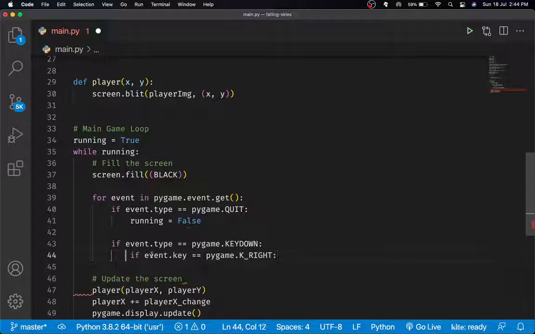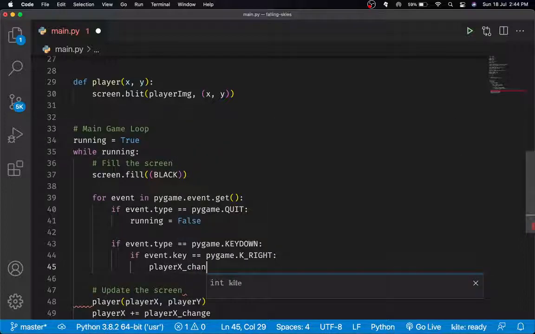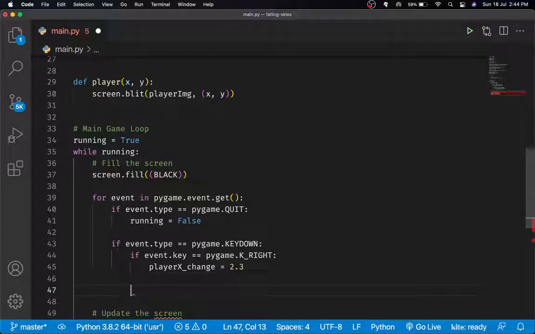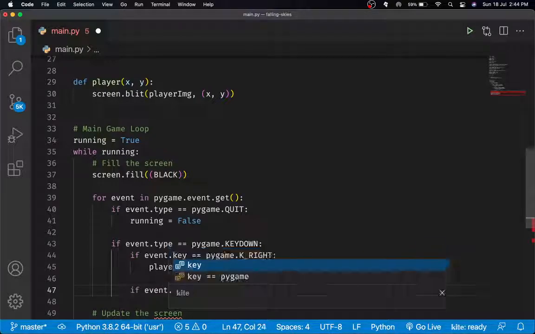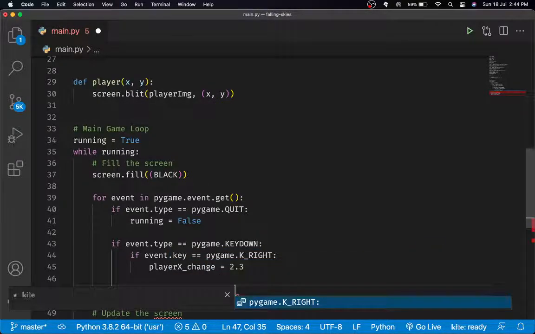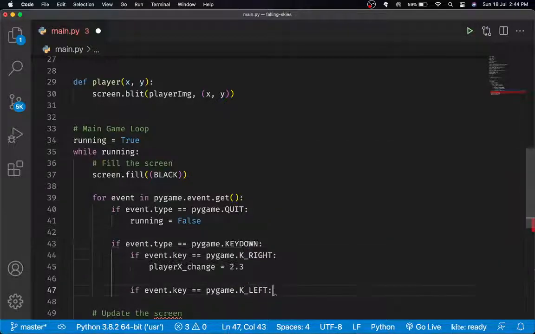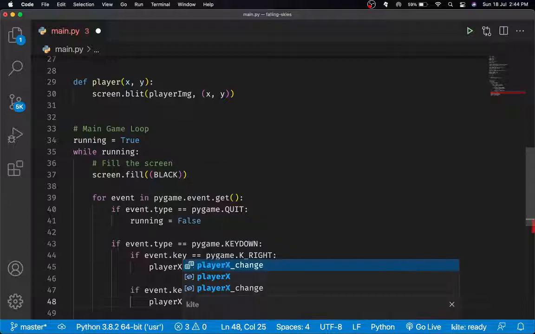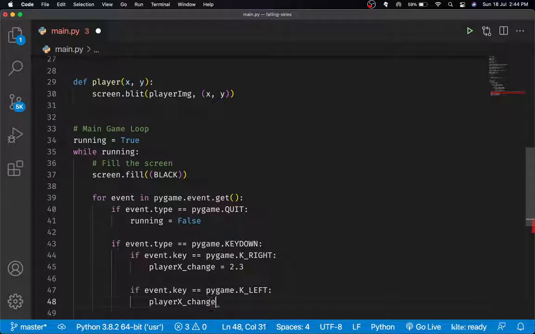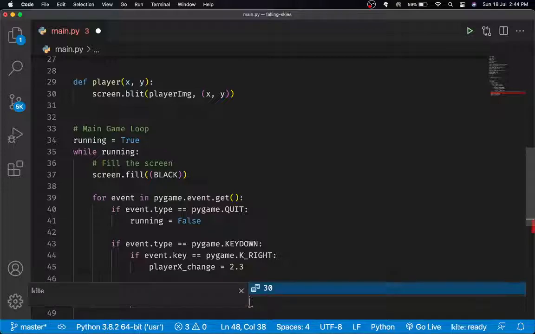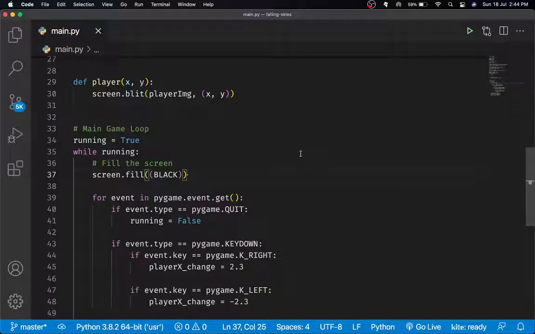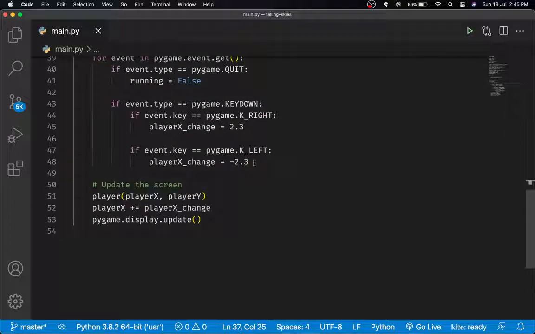So if I'm clicking the right arrow key, I want to set my player x underscore change to, let's just go 2.3, and if event dot key equals pygame dot K_LEFT, then you can just set the player x underscore change to negative 2.3. And I think that's exactly all we need to do. Now, we need to write a little bit more code, but actually, let's just write it right now and then test it.